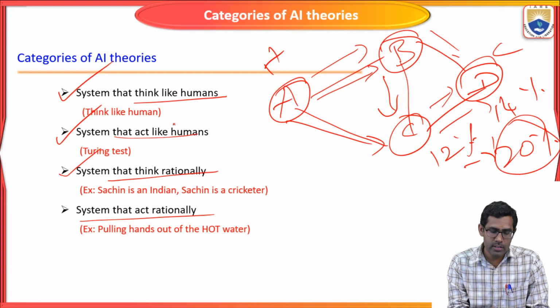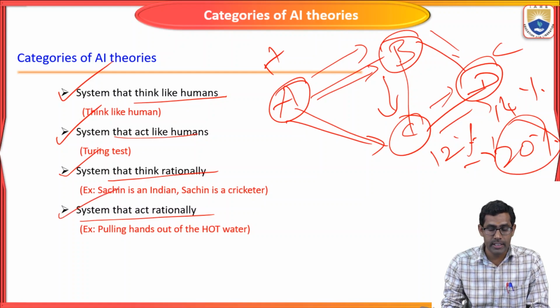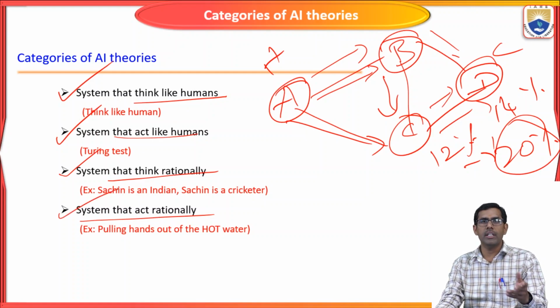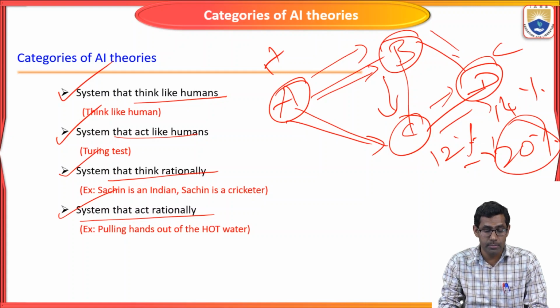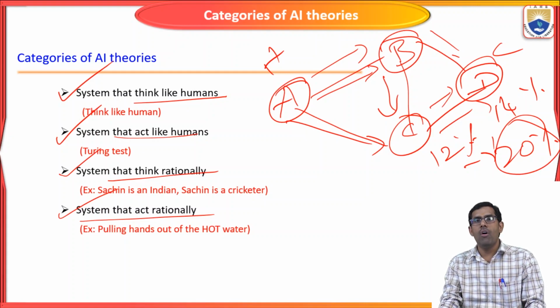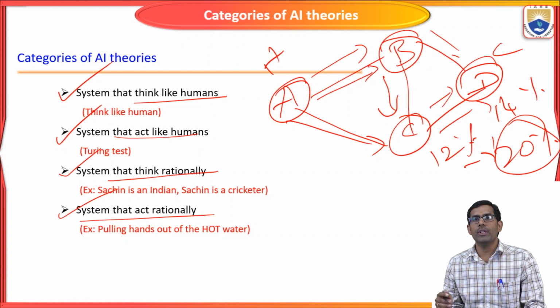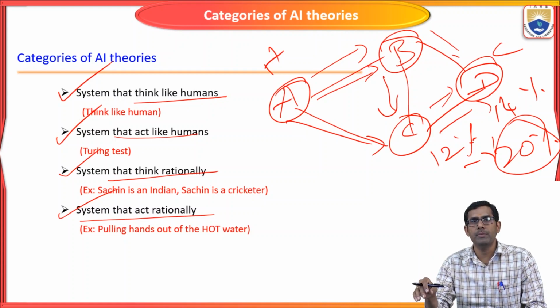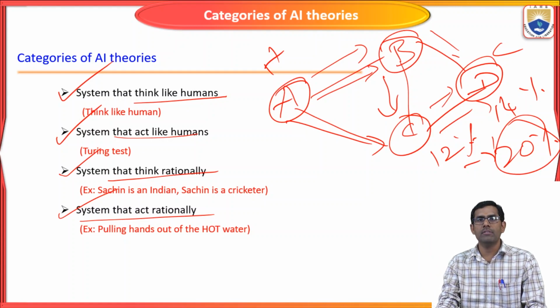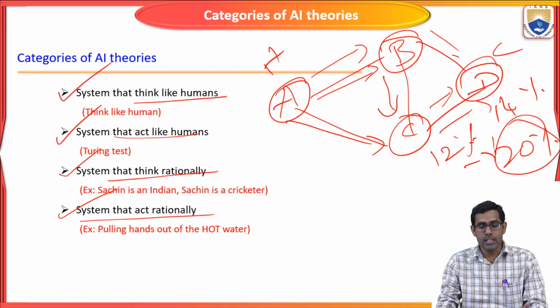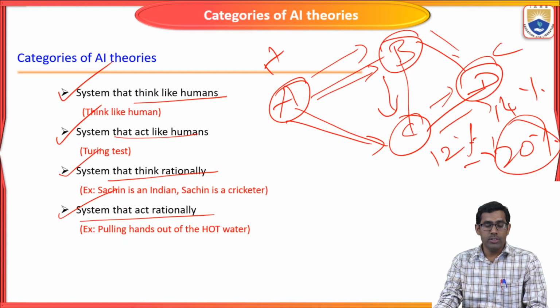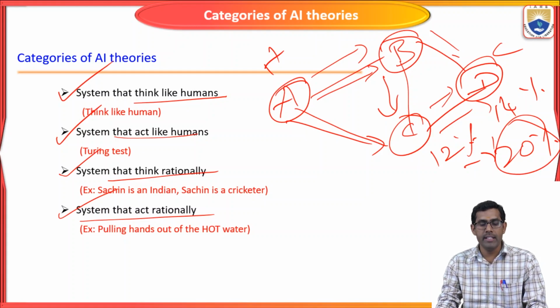Okay, so the next one is systems that act rationally. The exact definition of acting rationally is, for example, pulling your hand out of hot water. If you touch hot water in a bowl, suddenly you take your hand away. Like that, a designed AI system should also act rationally. So these are the different categories of AI theories.